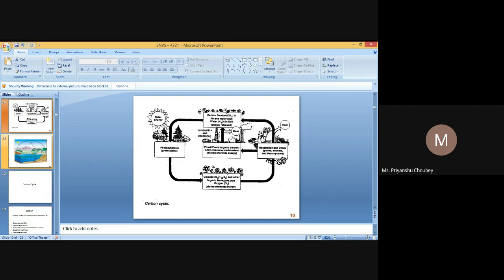It can be represented by H2O plus CO2 is equal to H2CO3, carbonic acid, plus CaCO3 insoluble, plus 2H2CO3 is equal to calcium bicarbonate, soluble.